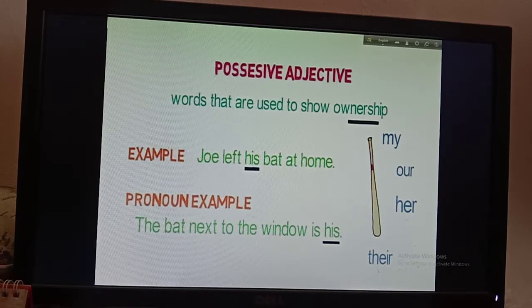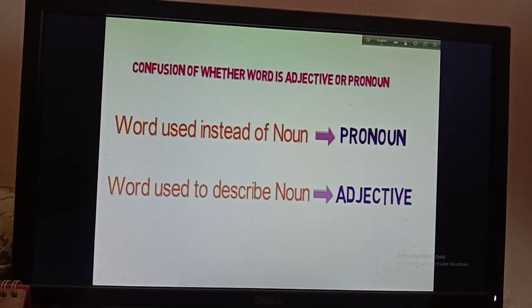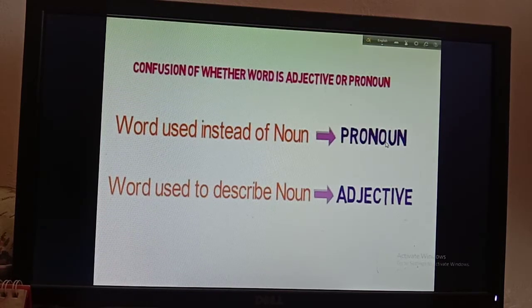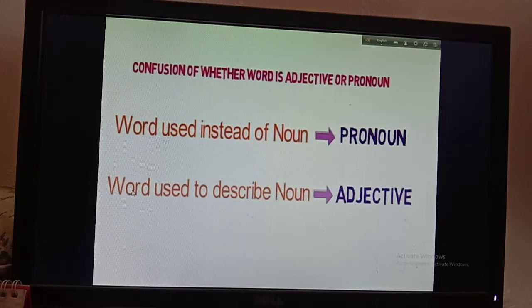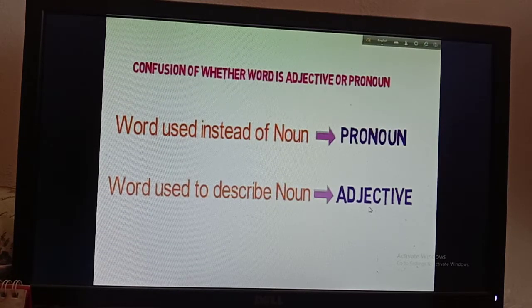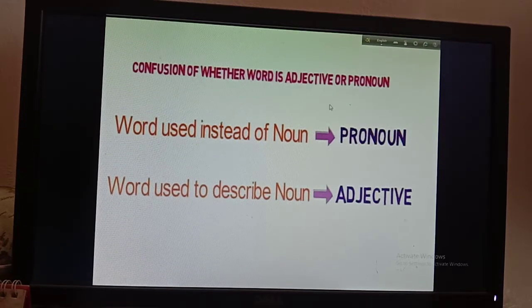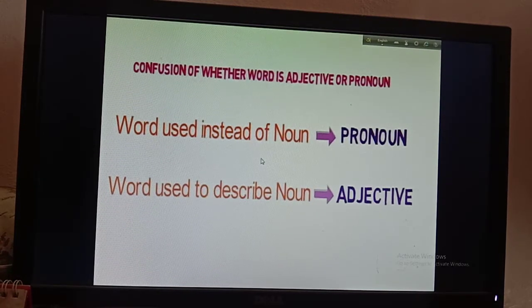Okay, so here you can see that confusion of whether word is adjective or pronoun. So sometimes we become confused if the words are pronoun or adjective. Okay, so you have to remember that word used instead of noun is pronoun. Okay, then word used to describe noun is adjective. So what is the difference? We use pronoun instead of noun, and we use adjective to describe the noun. You have to remember it, and also you have to write it down in your copy.